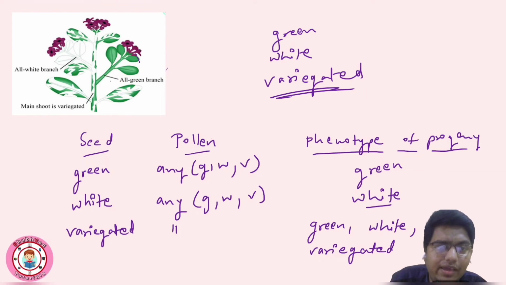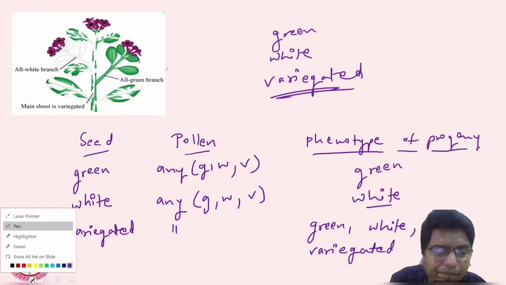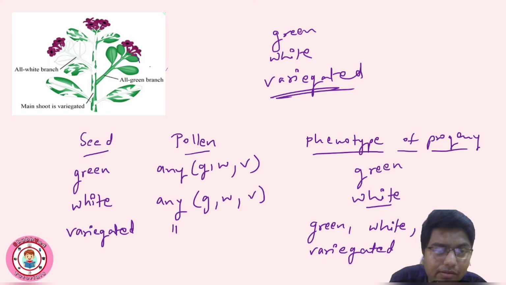In the first case we took, now from the diagram we will see, so in the first case we took green branch flower, this one, and crossed it with any pollen.